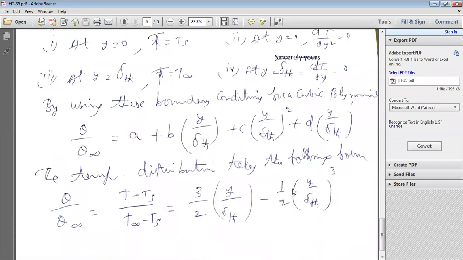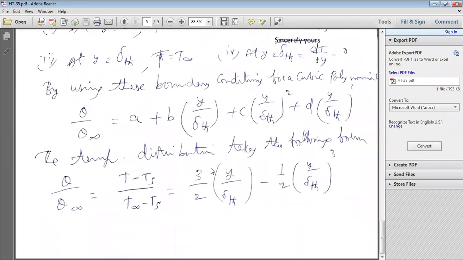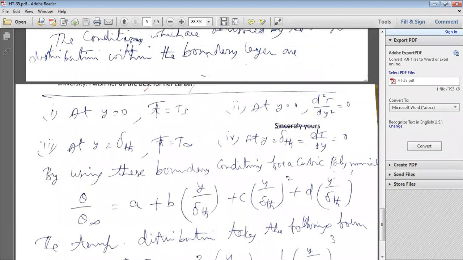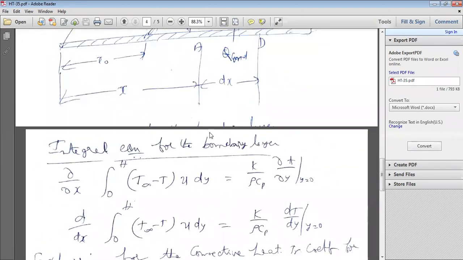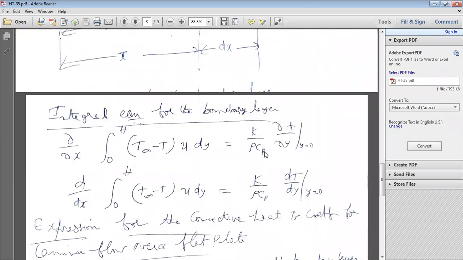That's why the velocity distribution as well as the temperature distribution are of the same form, because we have taken the same cubic polynomial. The hydrodynamic boundary layer is a cubic polynomial, and the thermal boundary layer is also a cubic polynomial. We assumed that cubic polynomial.